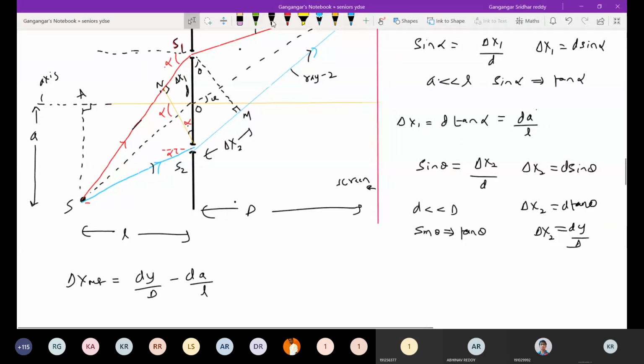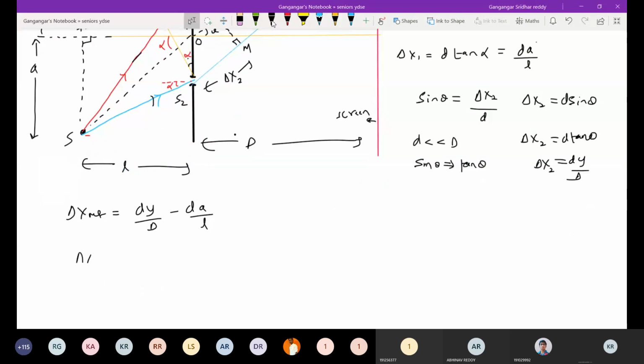We are searching for maxima. Therefore N lambda equals d y max by capital D minus dA by N. So what is y max equal to? y max equals N lambda capital D by small d plus A capital D by N d.